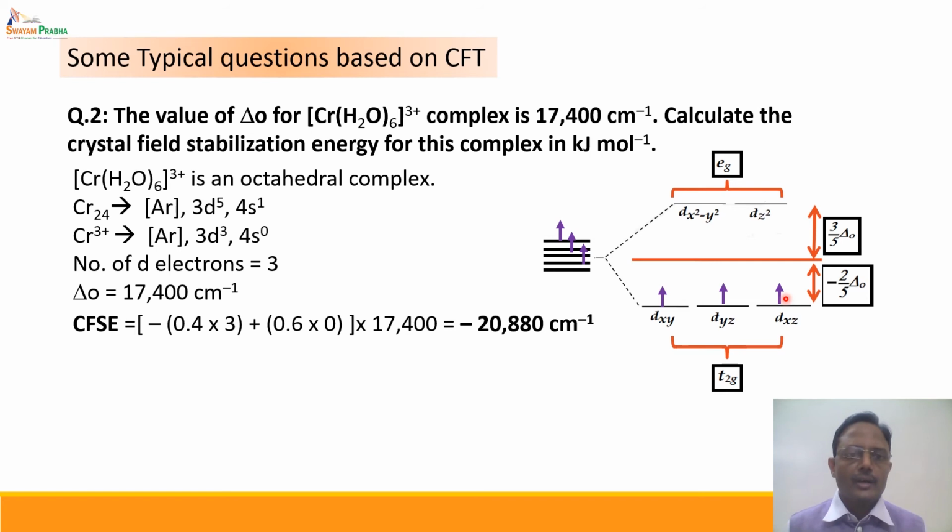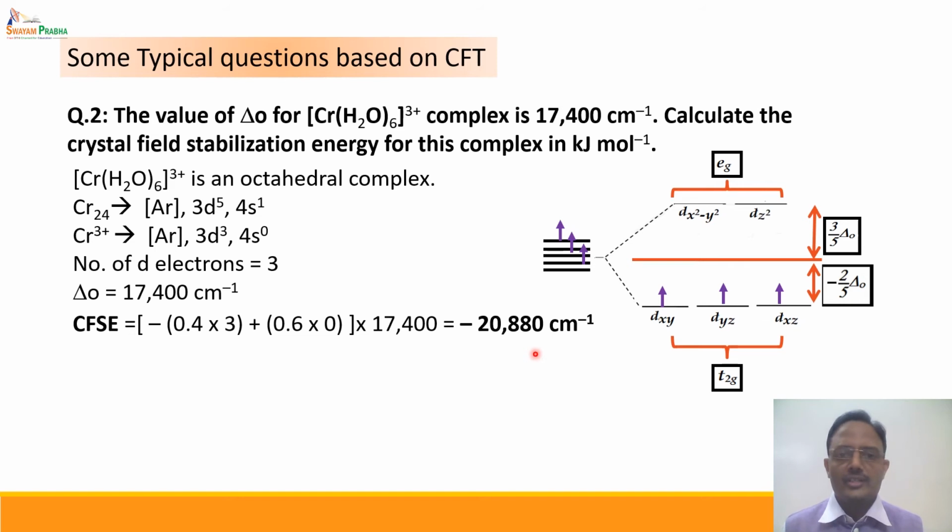As a result, the crystal field stabilization energy can be calculated as minus 0.4 times the number of electrons 3, plus 0.6 times the number of electrons 0, multiplied by the value of ΔO, that is minus 2/5 ΔO into the number of electrons, which comes out to be minus 20,880 cm⁻¹. This is in terms of cm⁻¹. Now the question asked is in terms of kilojoule per mole.